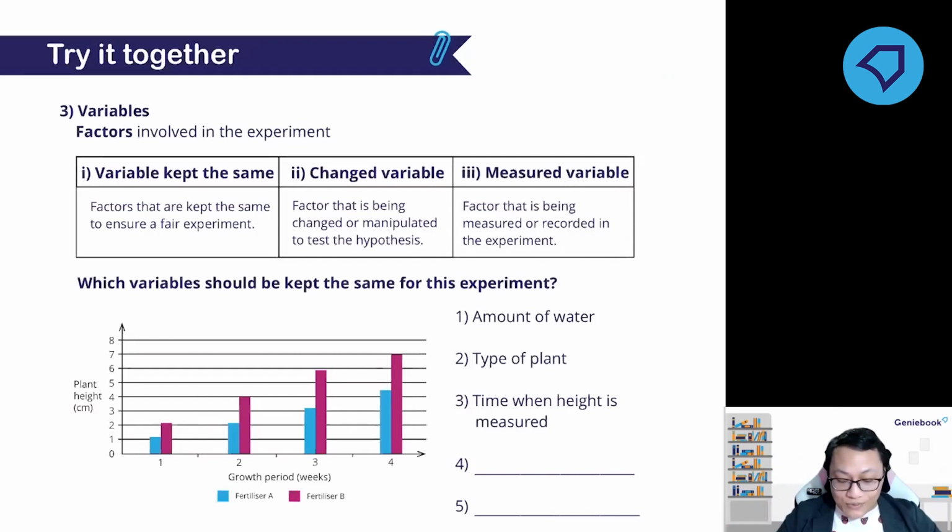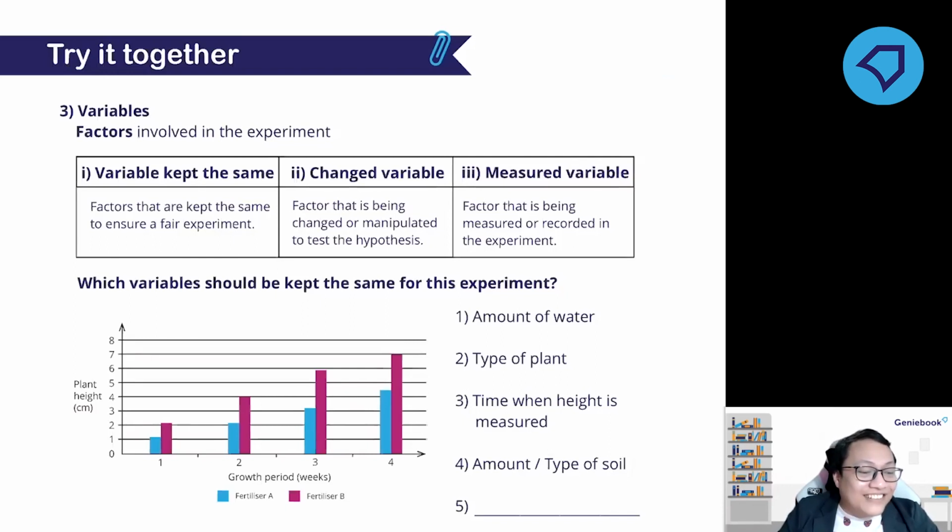Then the next one is the type of soil. If you use garden soil in one setup and muddy soil in the other setup, the result would be different, right? So you do not know whether the result that you measured is due to the type of fertilizer or the type of soil. That's why you need to keep the type of soil the same as well. And can you guess what is the last one?